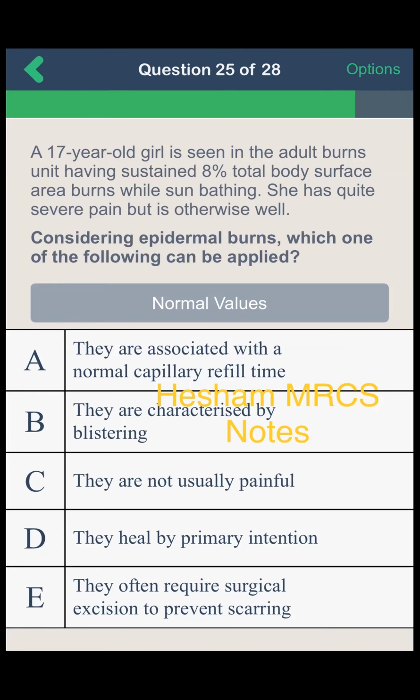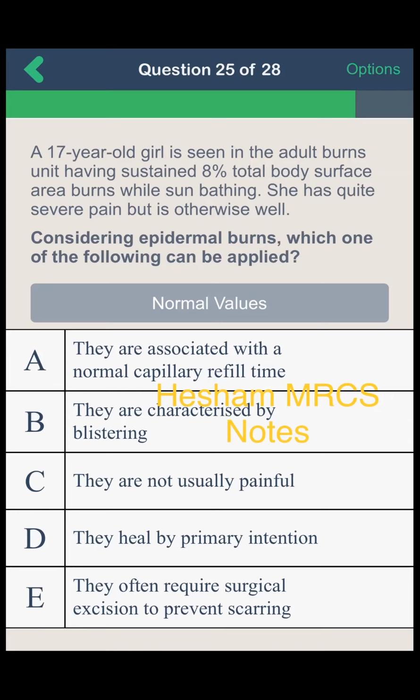B, they are characterized by blistering. No. C, they are not usually painful. They are painful, so that is wrong. D, they heal by primary intention. I think so. And E, they often require surgical excision to prevent scarring. No, that is false. That will go for full thickness burns or deep dermal burns. Yes. So you have debate between A and D.